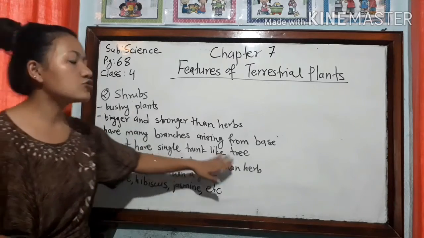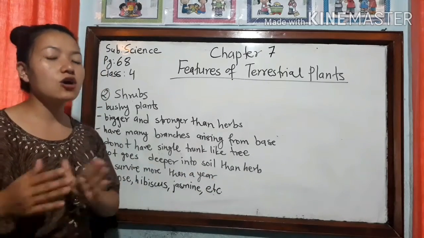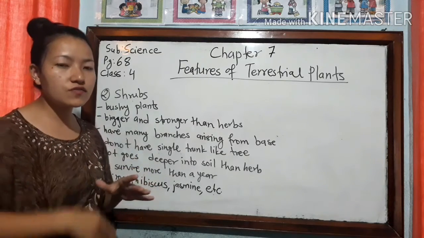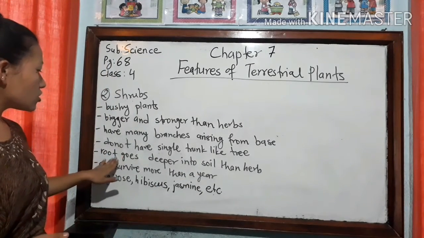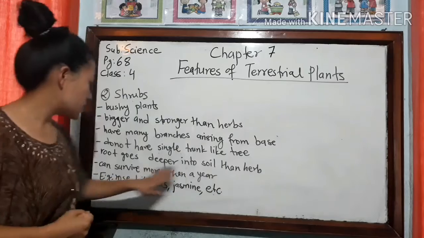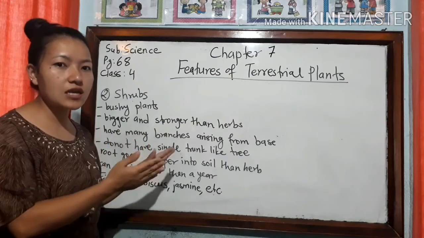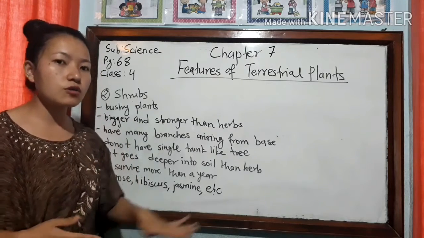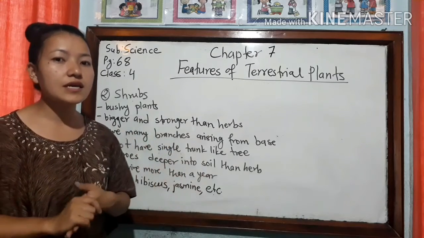They do not have a trunk like a tree, and the root goes deeper into the soil than herbs. As we read, herbs are weak and soft plants, and their roots do not go much deeper into the soil, but in the case of shrubs, the roots go deeper into the soil, which makes them stronger than herbs. Another point is that they can survive more than a year. In the herbs part, we read that they survive within one season, but shrubs can survive more than a year.